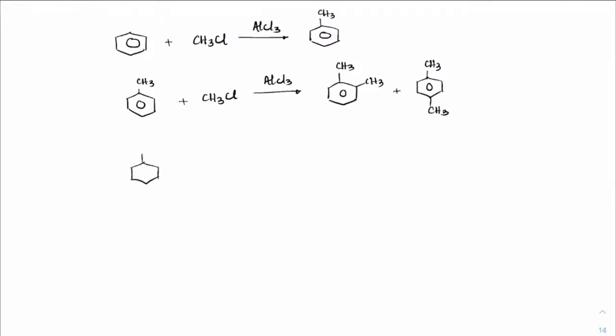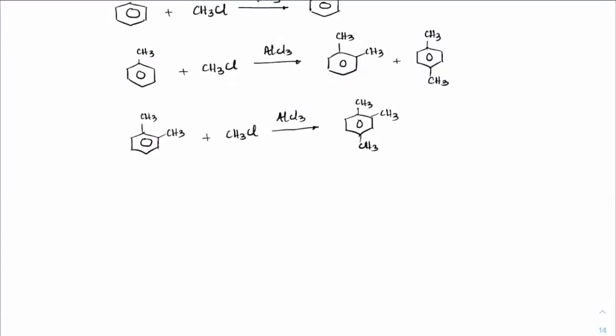And these two groups which are formed, which is xylene, will again further react with CH3Cl in the presence of AlCl3, which will again form much more substituted alkyl benzene this way. So it is endless. We can keep on having more groups like this, and it can also form mesitylene, CH3 and CH3.